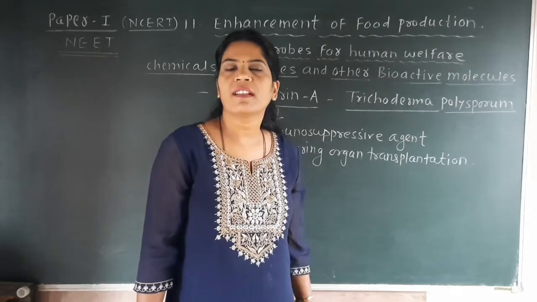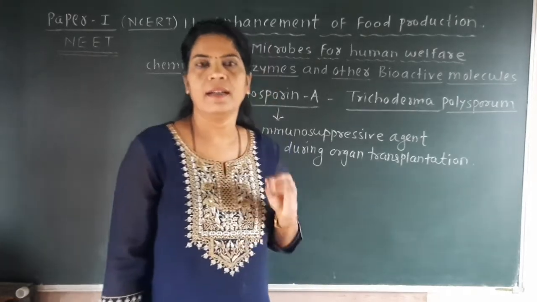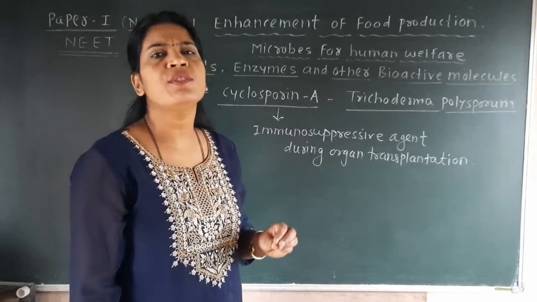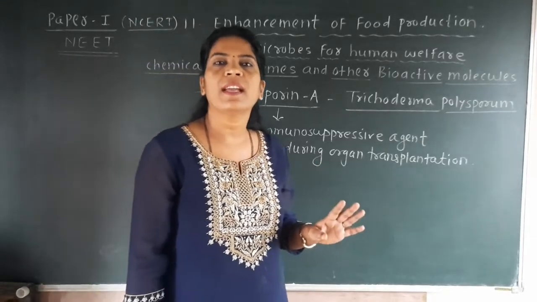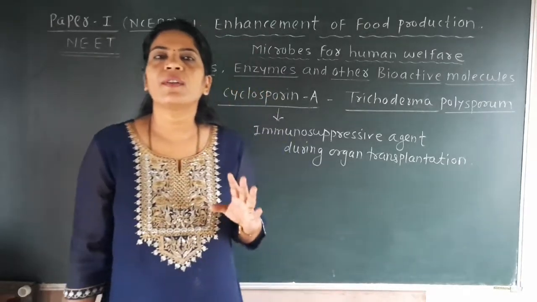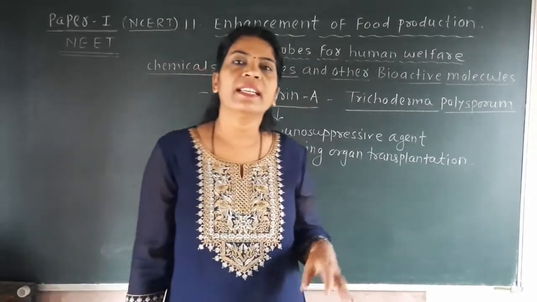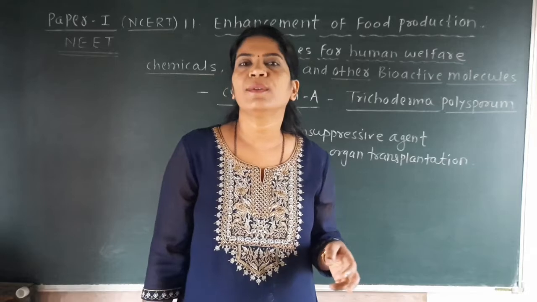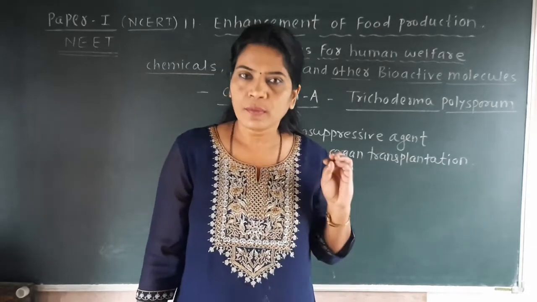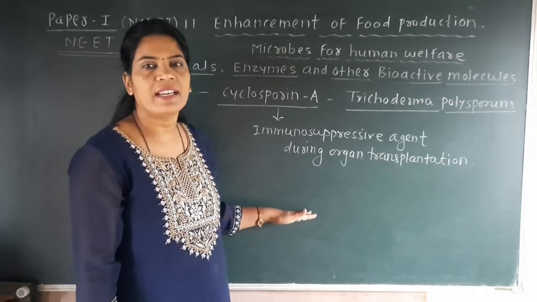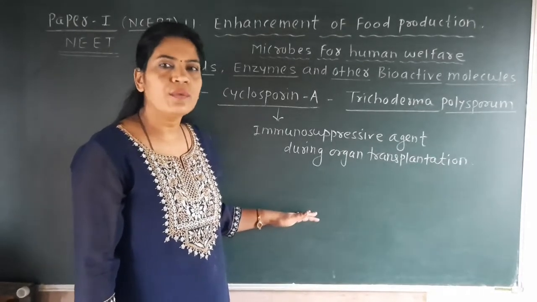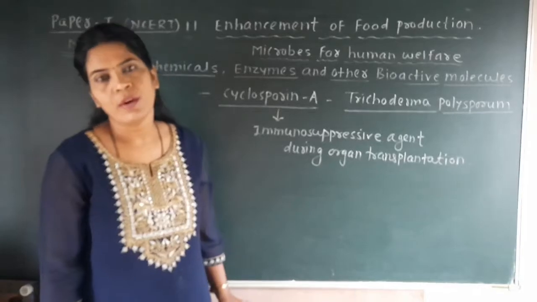So during the organ transplantation time, the immune system of that patient gets suppressed, gets inhibited, and that's why that immune system cannot reject that organ. It can easily insert it into the body of the patient. Only at that time the immune system is depressed, inactivated, and that's why there is no risk of rejection of that particular organ.